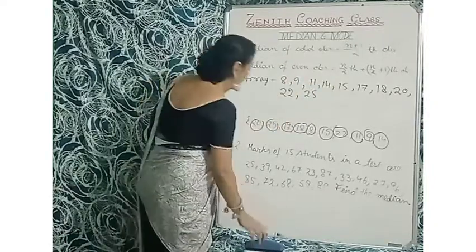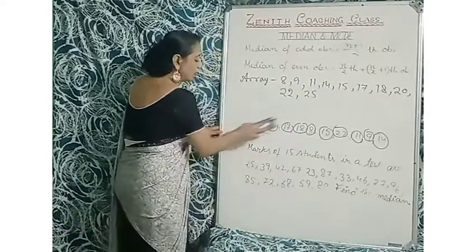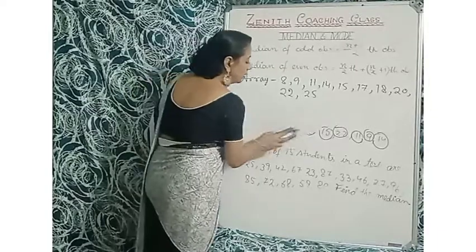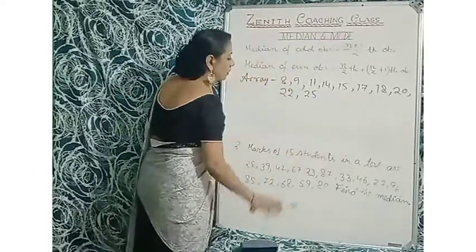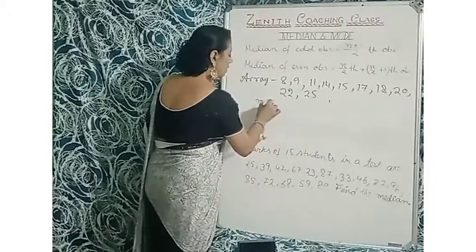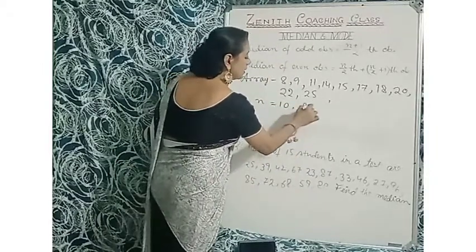Now, what is the median here? n is 10, that is even.